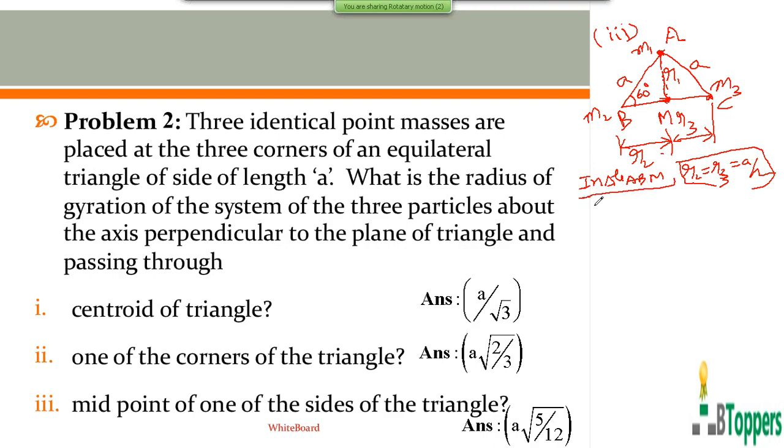In the triangle ABM, r1 by a. r1 will be equal to the height of the triangle, which is the perpendicular distance of the vertex A from the midpoint of side BC. That is, the triangle ABM is a right angle triangle. r1 is the length of the side opposite the 60 degree angle and a is the length of the hypotenuse. So that will be equal to sine 60 degrees. So r1 equal to a into sine 60 degrees, which is root 3 by 2. So you can try to imagine the situation for the third part of the question.